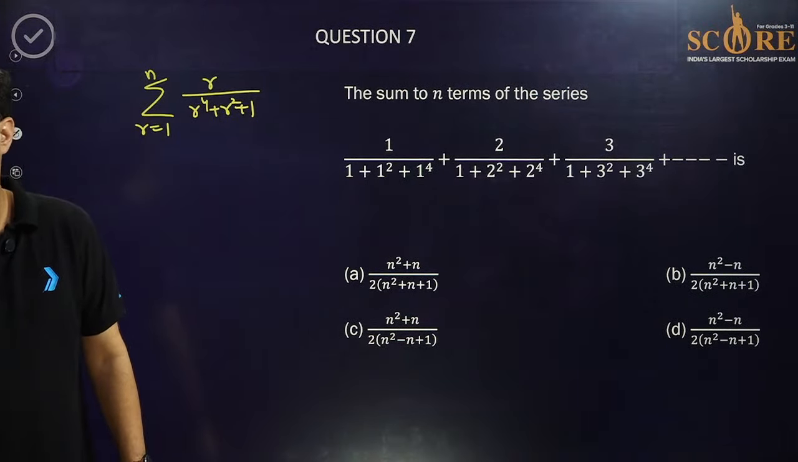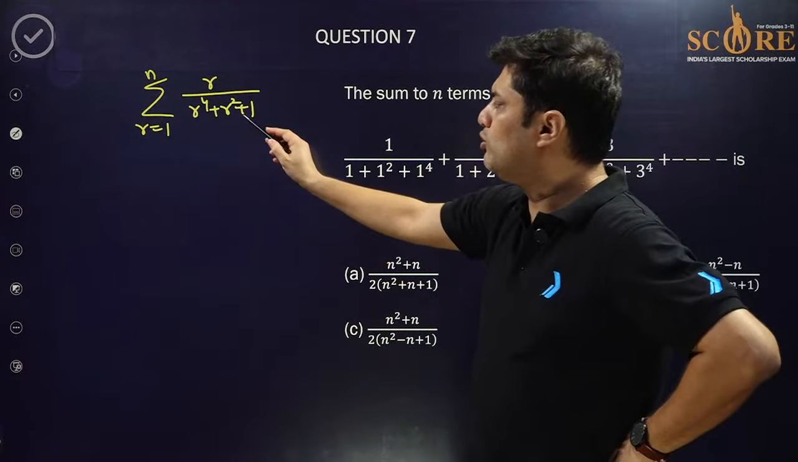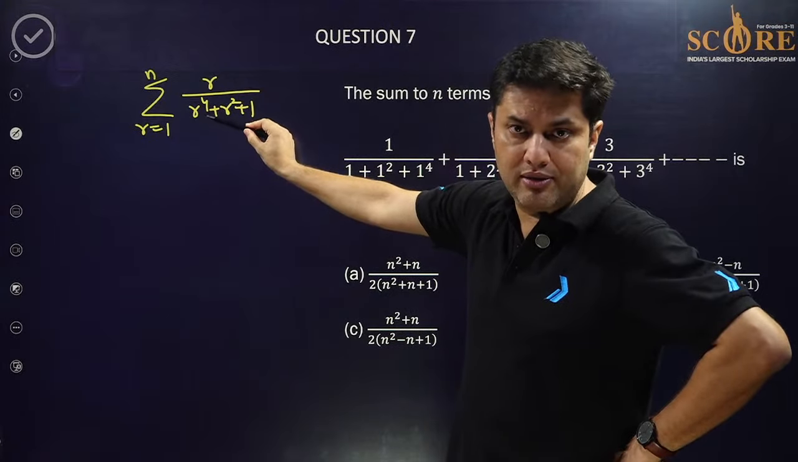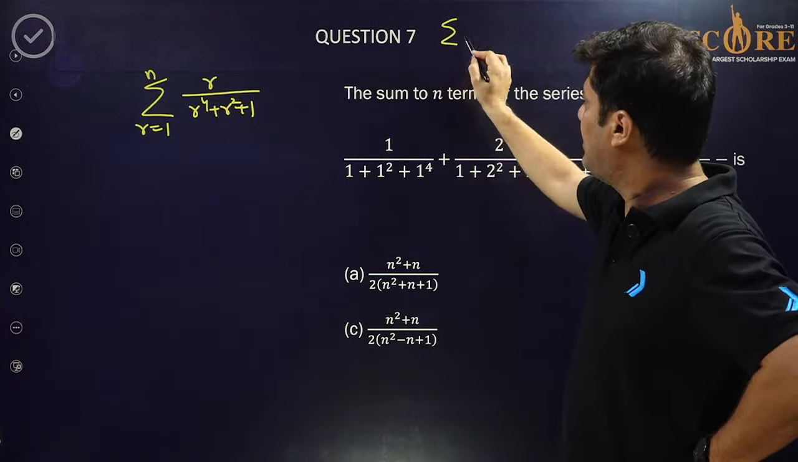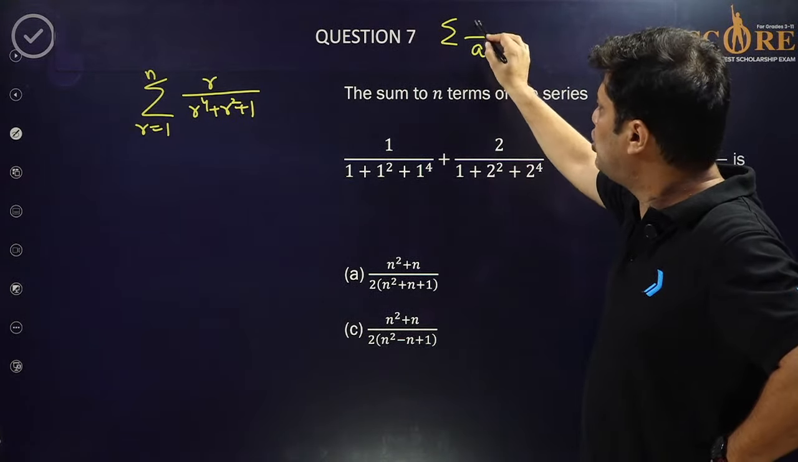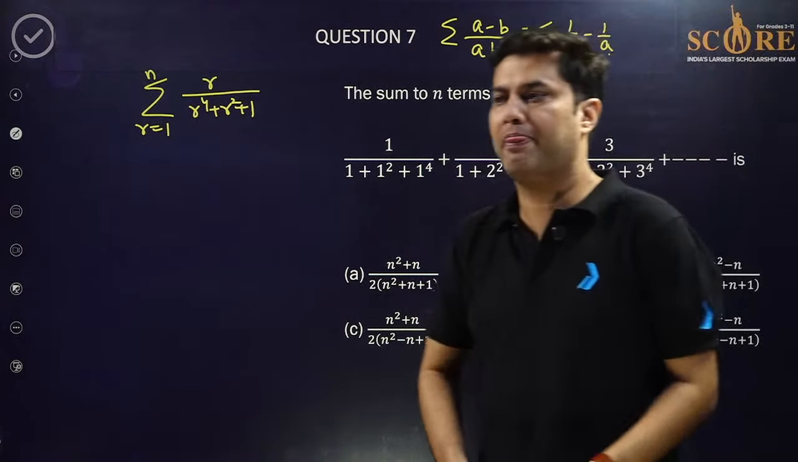Now, these kind of questions are actually telescopic series problems. Telescopic series means you need to factorize this denominator, something like a into b, and the numerator should be a minus b. So telescopy means the terms will be bifurcated like that, and all the consecutive terms will cancel out except the first and the last. This is called telescopy.